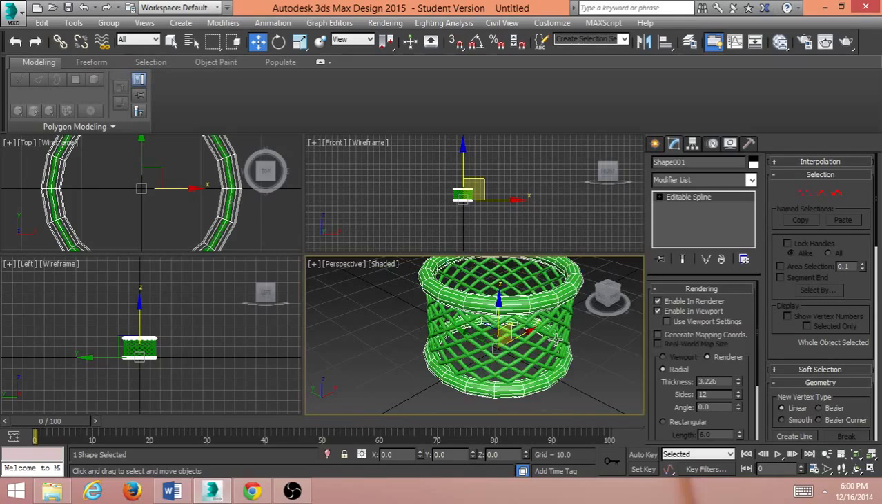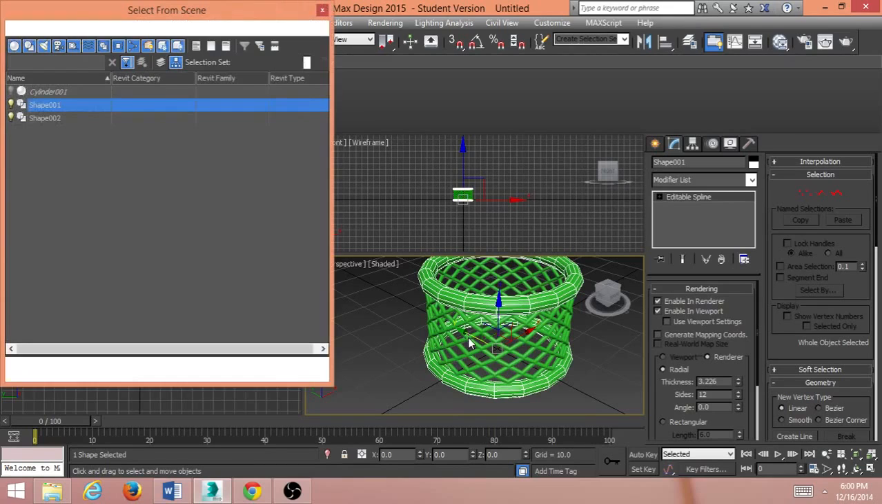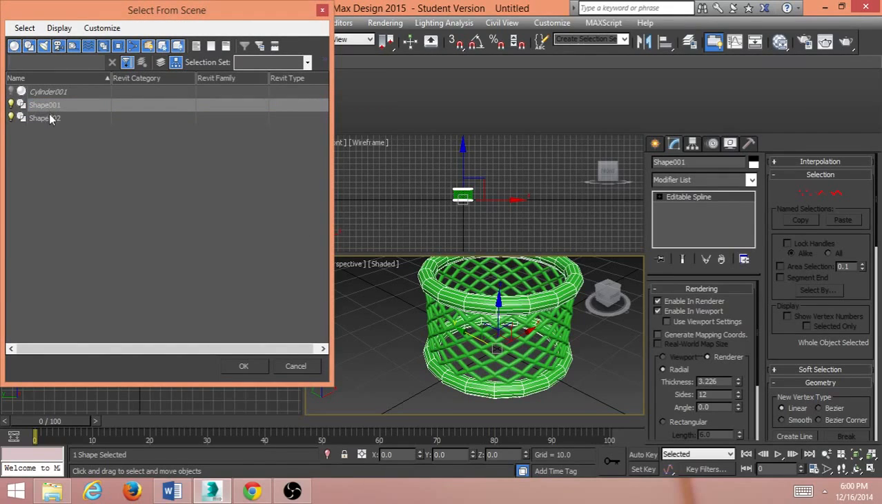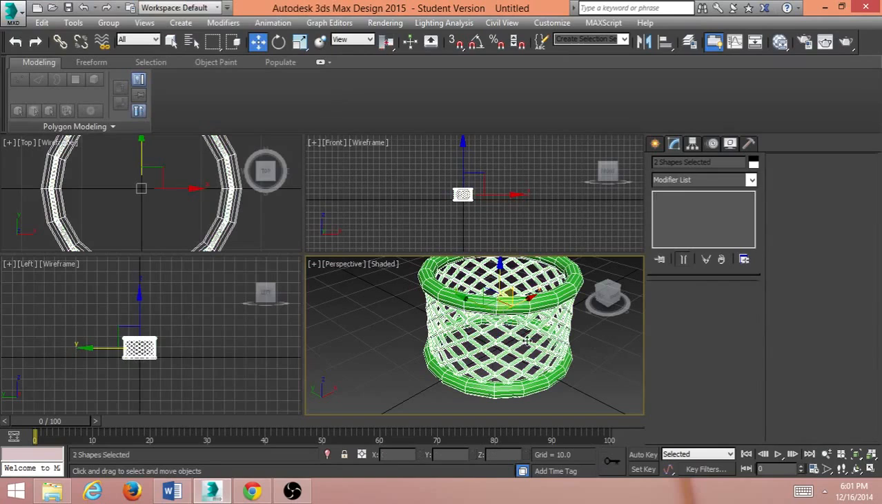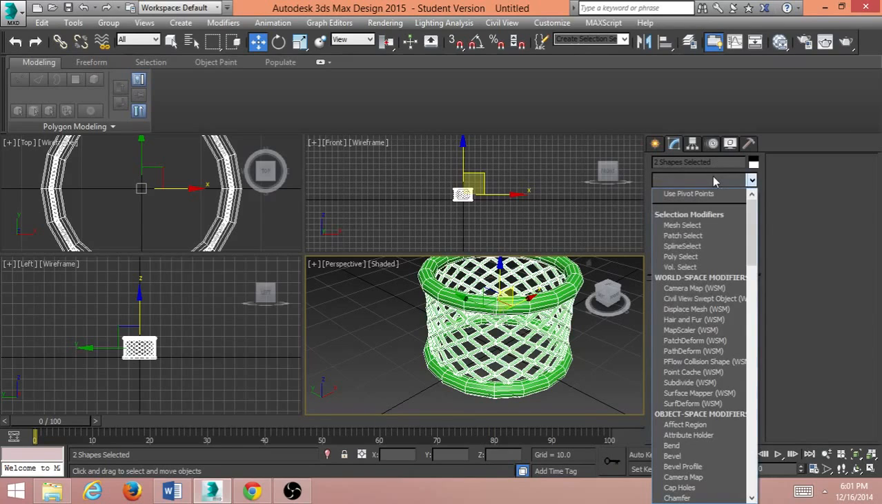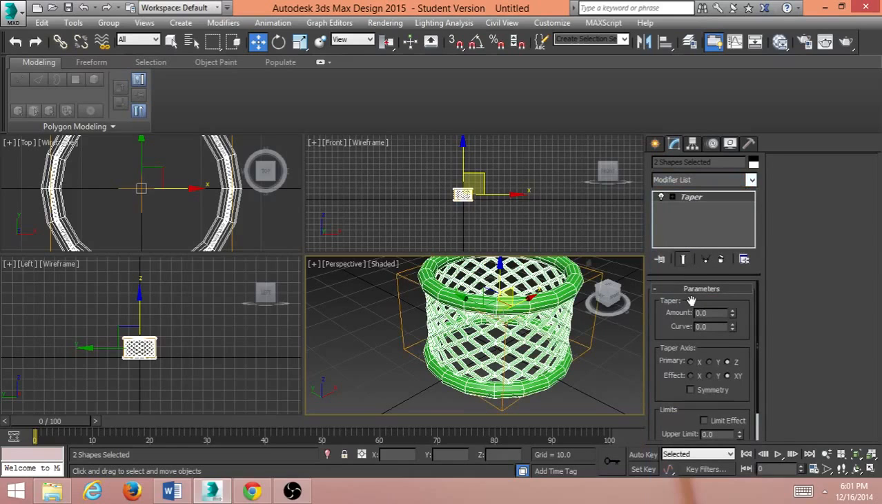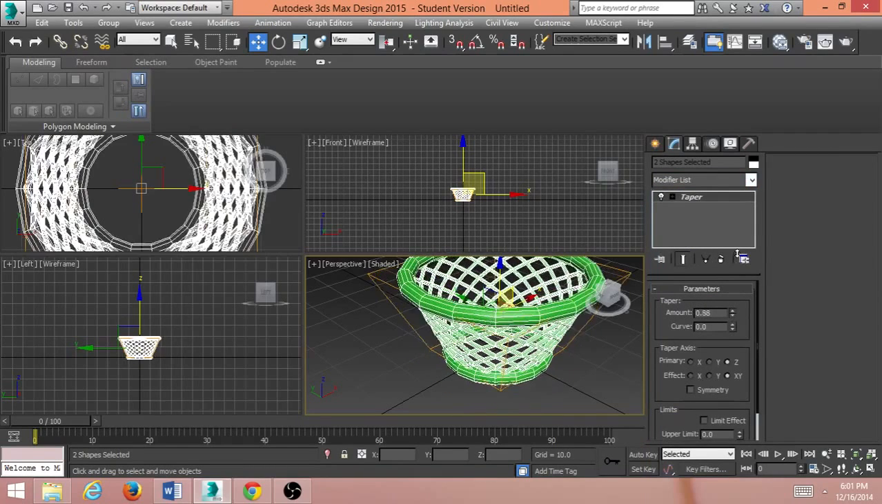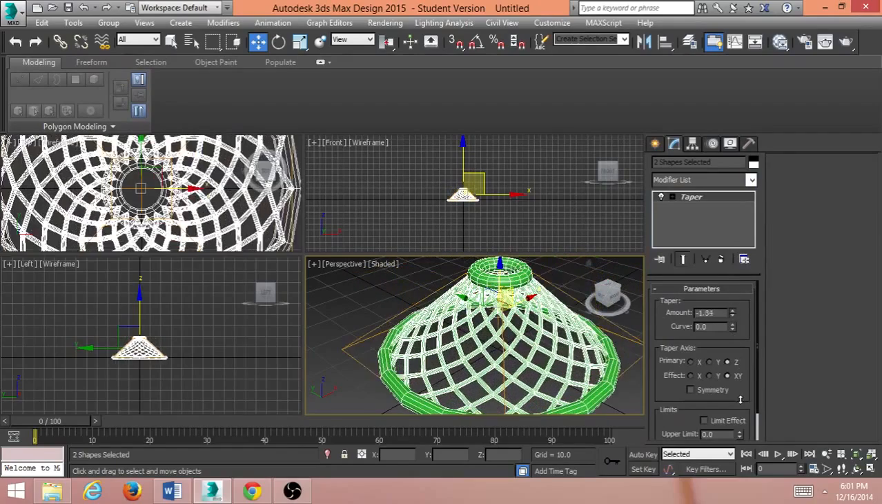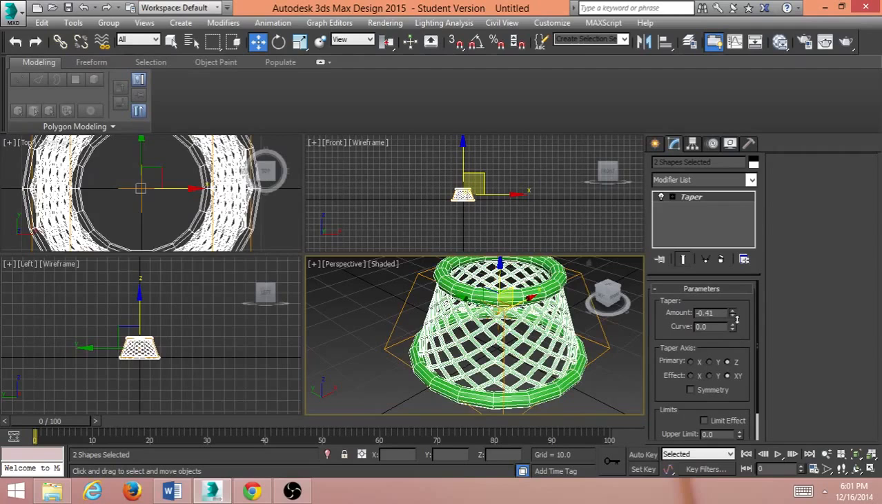So if I want to put a taper on shape 1 and shape 2, I go to the shortcut H key and hold down the control button and select the other shape. Press OK. Now you can notice here it says 2 shapes selected, and we don't have any modifiers yet. So we'll go to taper. We're on taper. We can move these two objects together. Very cool.